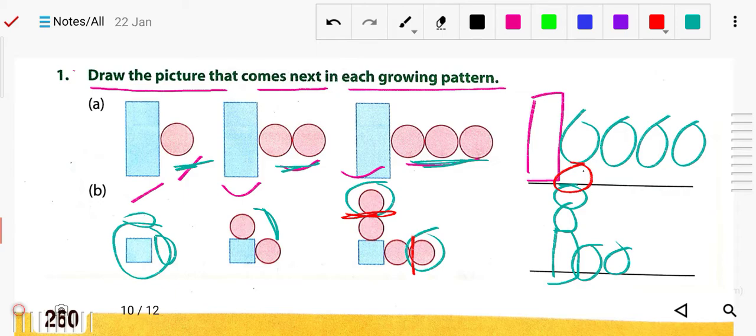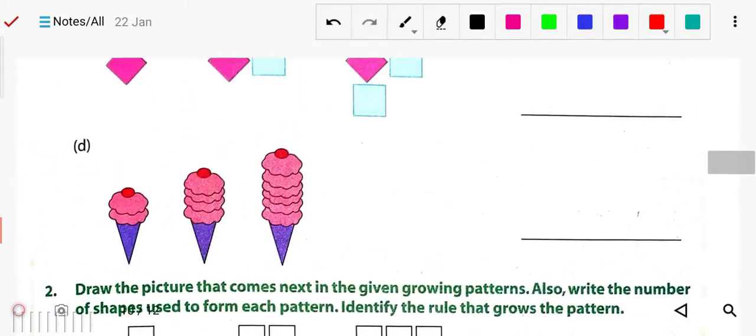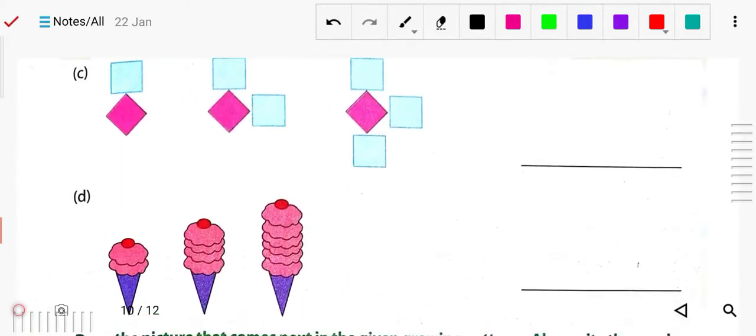So one circle will be here and one circle will be here also. So that is the next pattern. Now the next question, you can see number C.